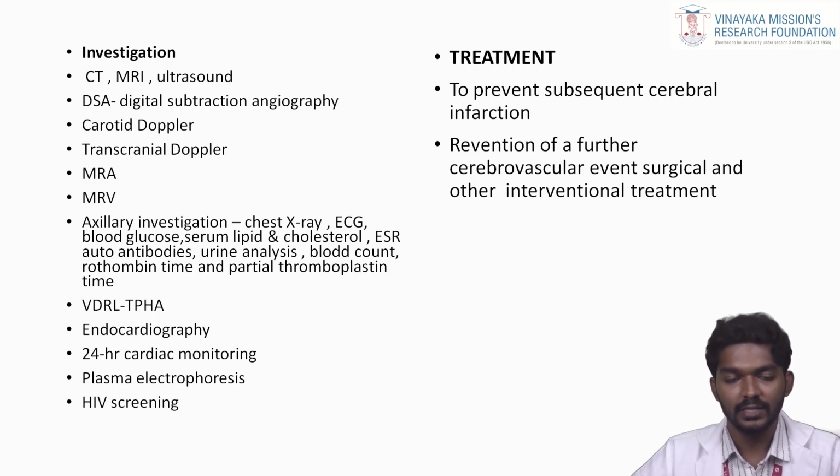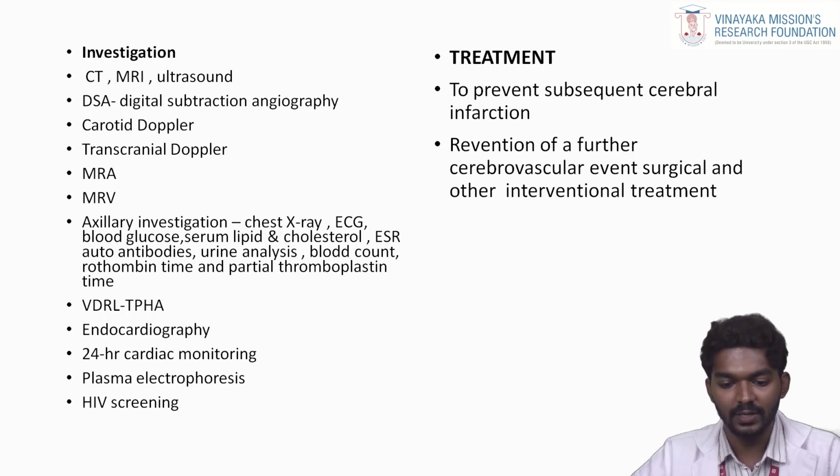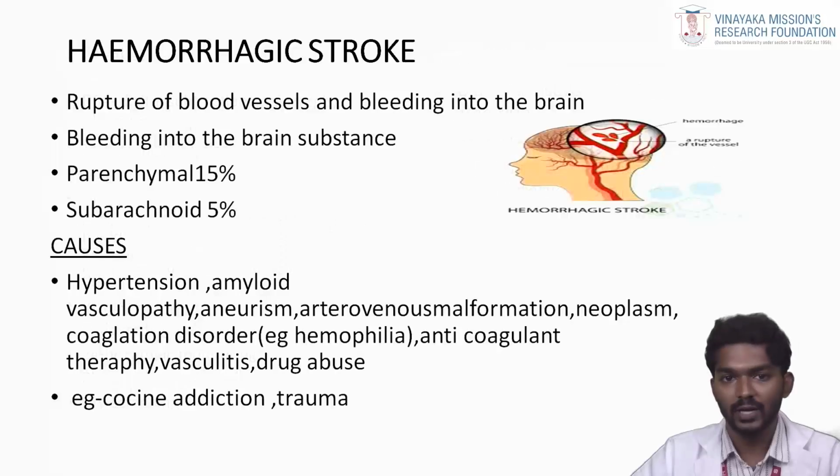What is the treatment? There is no perfect treatment. We should prevent subsequent cerebral infarct and prevent further cerebrovascular events through surgical and other interventional treatment. In CVA there are two categories. First, ischemic stroke, which we have gone through. Second category is hemorrhagic stroke.